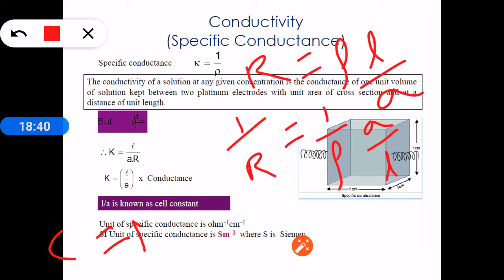Specific conductance is written by the letter K, pronounced as kappa. So C equals K into A by L. From this, K equals C into L by A, that is, conductance into L by A.